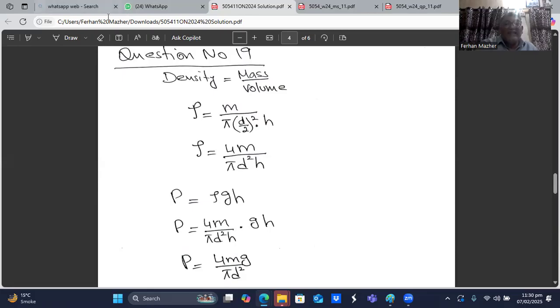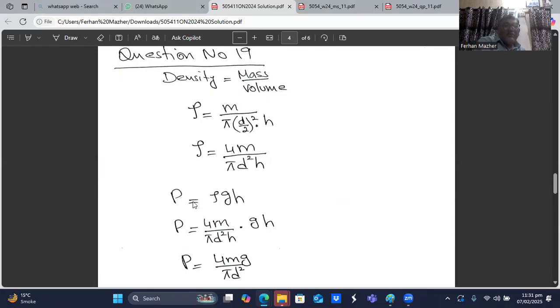The cross-sectional area will be π(d/2)² times h. It's a cylinder, so its volume is πr²h. Because the diameter is d, this becomes πd²/4 times h. So this 4 will come upstairs: 4m divided by πd²h.